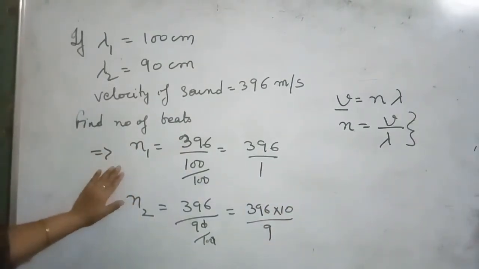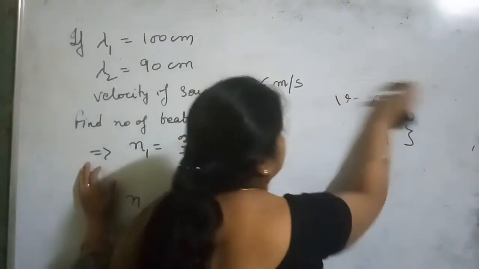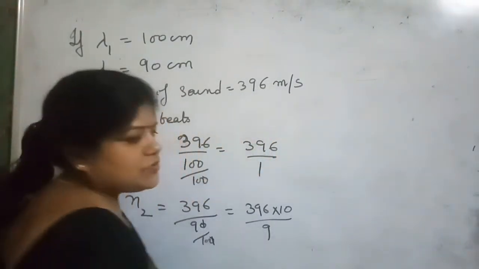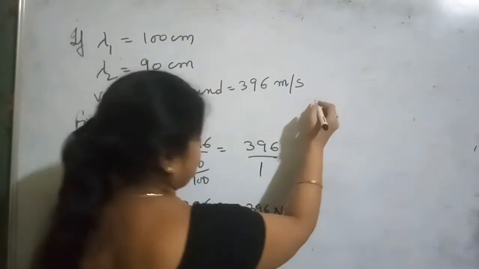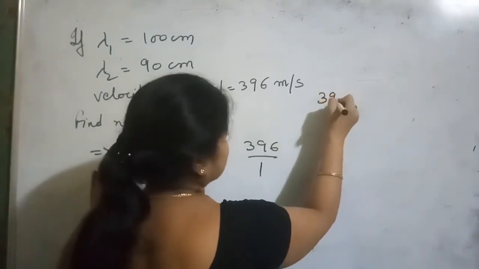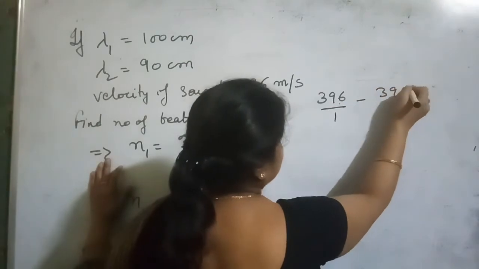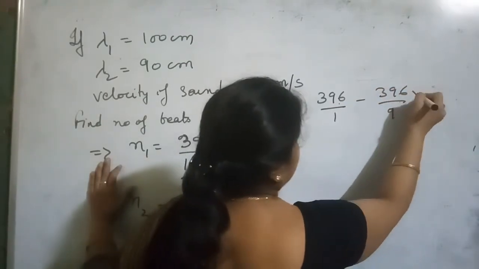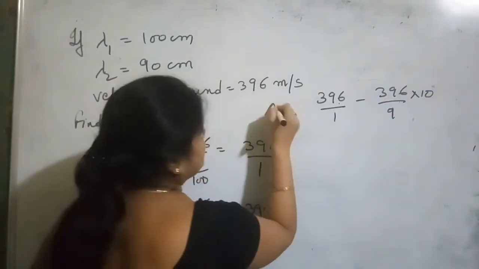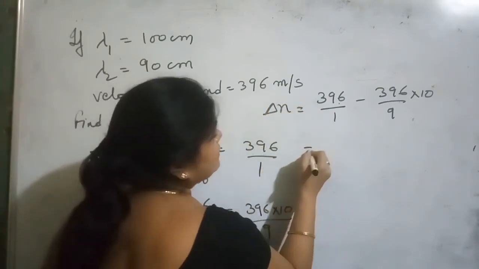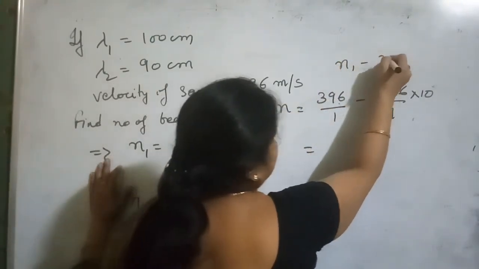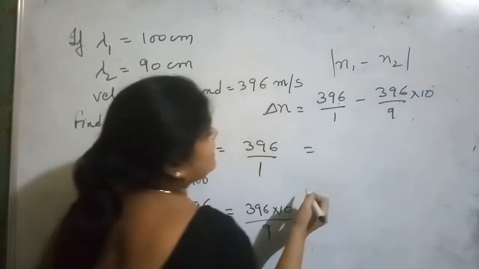Now we can easily find out the beat frequency, the number of beats produced when these two waves are superimposed. So 396 by 1 minus 396 into 10 by 9, this is the beat frequency, which is mod of N1 minus N2.